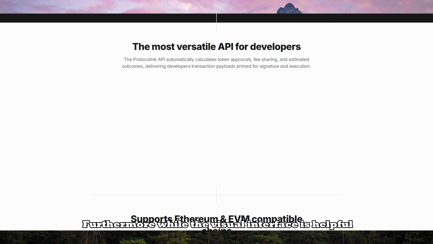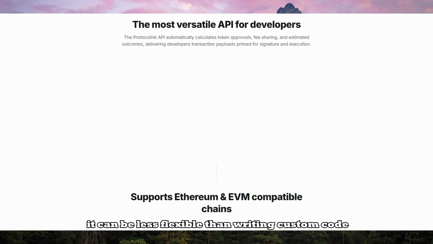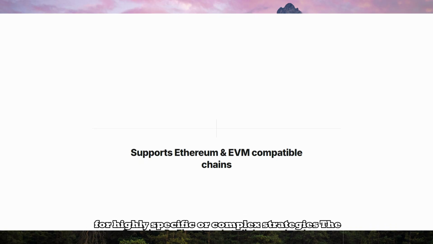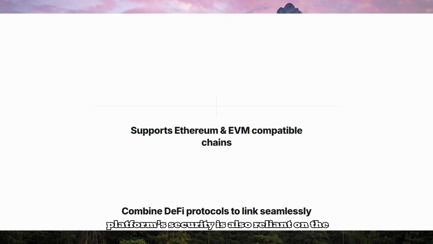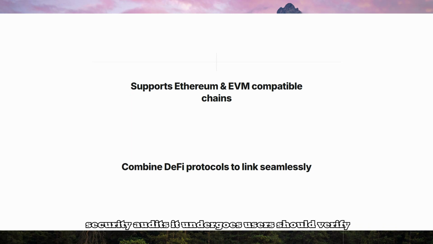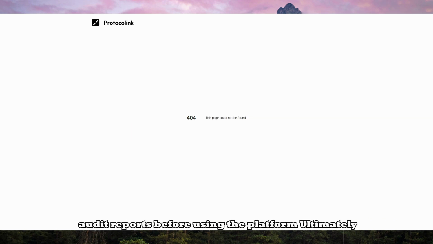Furthermore, while the visual interface is helpful, it can be less flexible than writing custom code for highly specific or complex strategies. The platform's security is also reliant on the security audits it undergoes. Users should verify audit reports before using the platform.